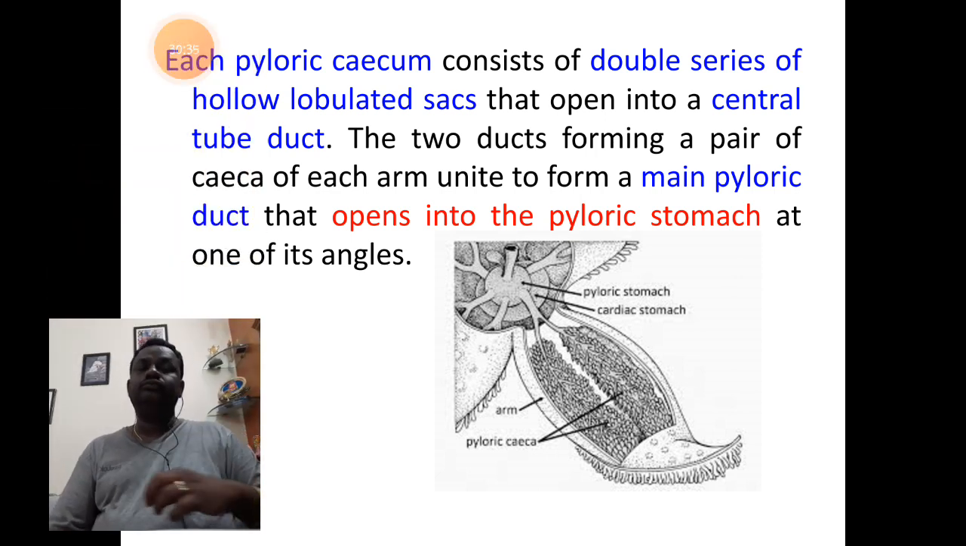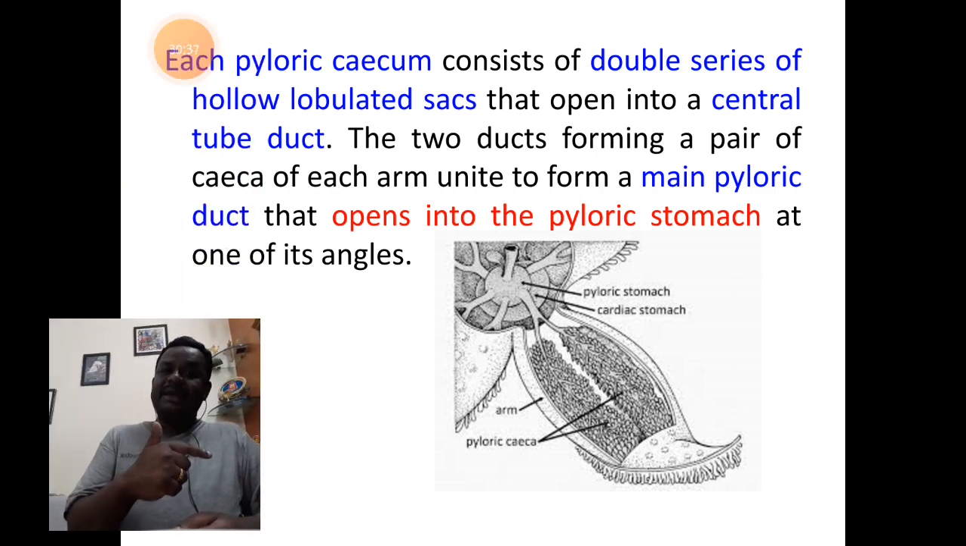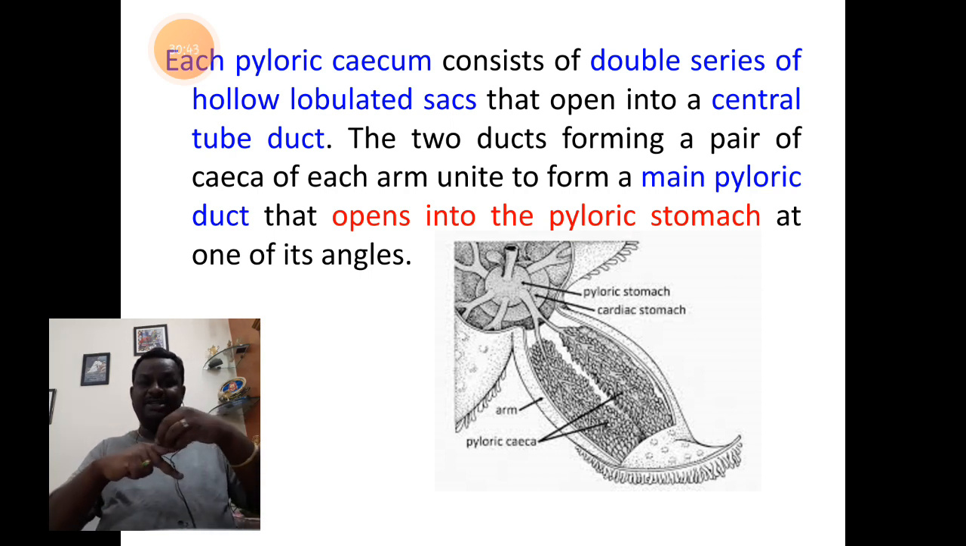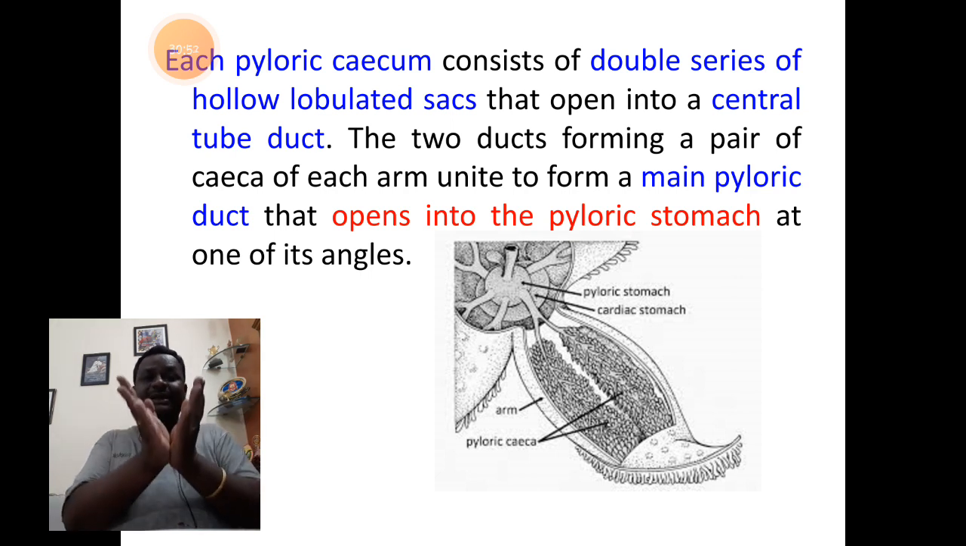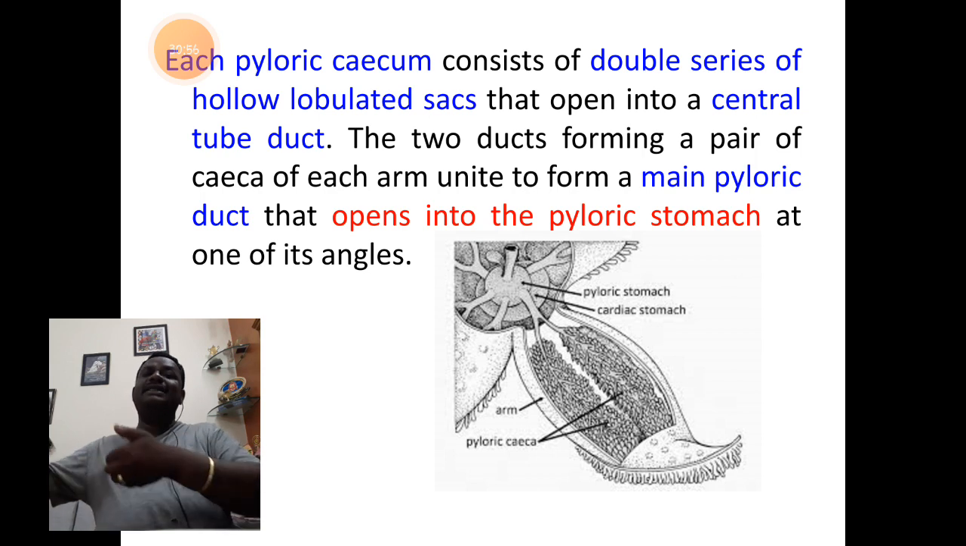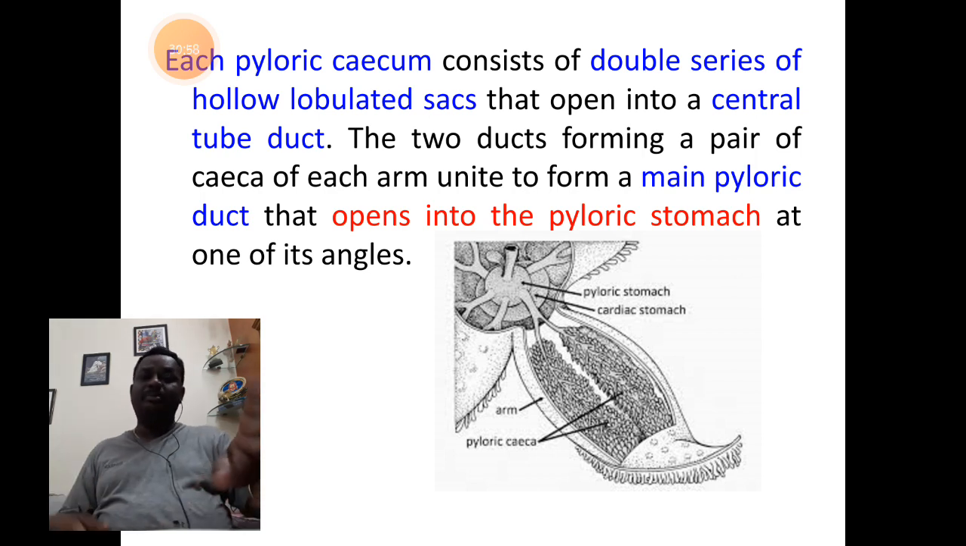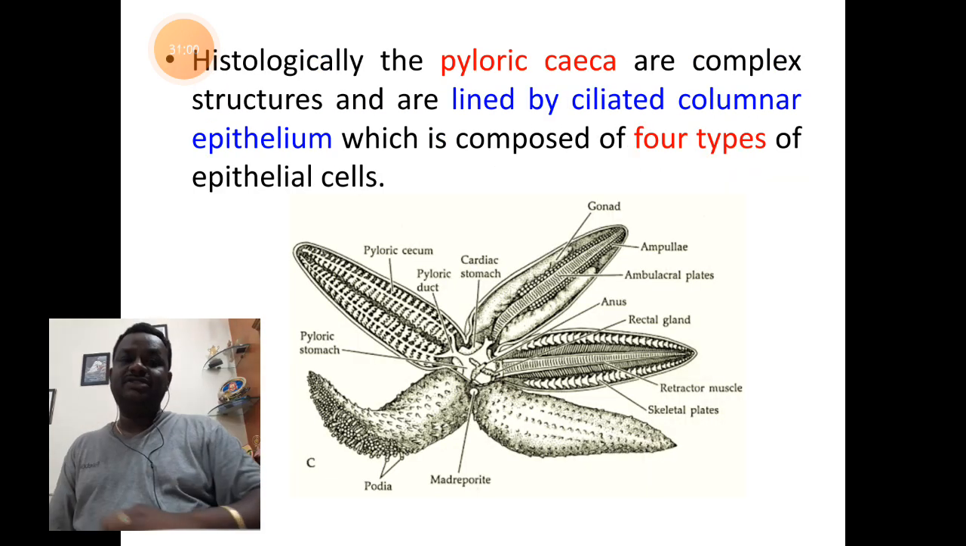Now, each pyloric cecum shows a double series of hollow lobulated sacs. So you have lobulated sacs attaching to the central tubular duct. So two ducts join to form a main pyloric duct that will open down into the pyloric stomach, as we have understood just now.